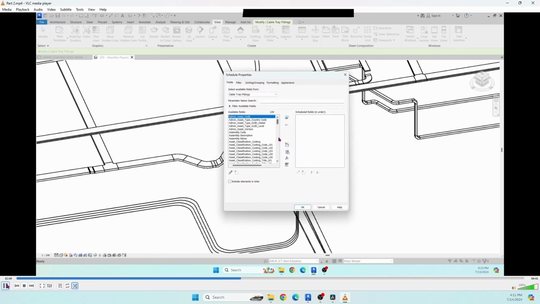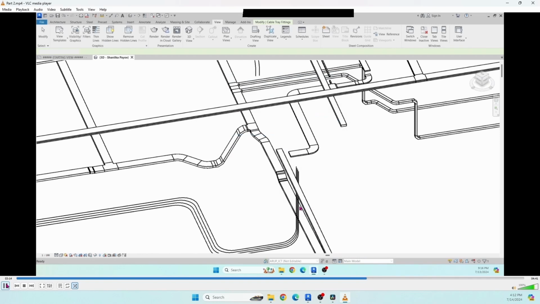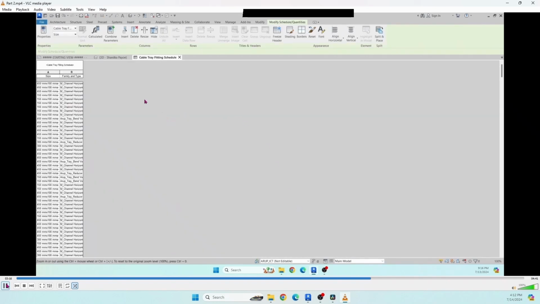Then you have to transfer the required parameters from left to right by clicking the horizontal green arrow. Click the size. Then click the family and type and click the green arrow. Then click OK. Then you will get the schedule.